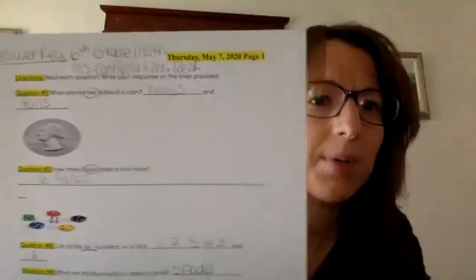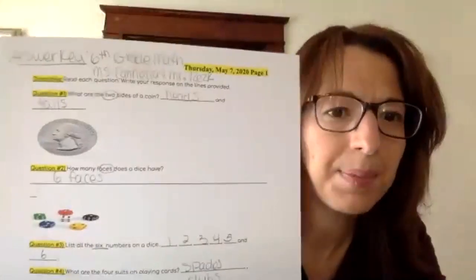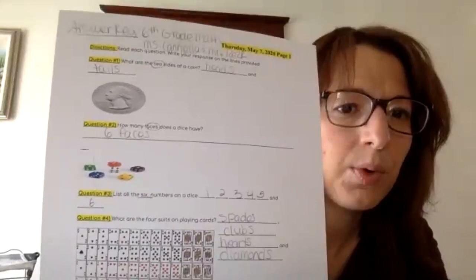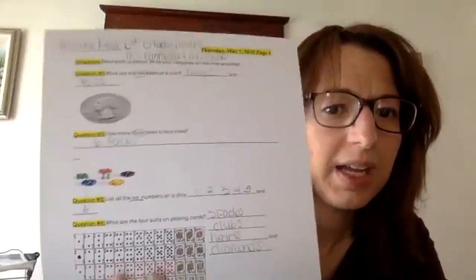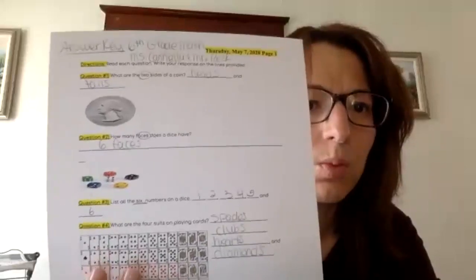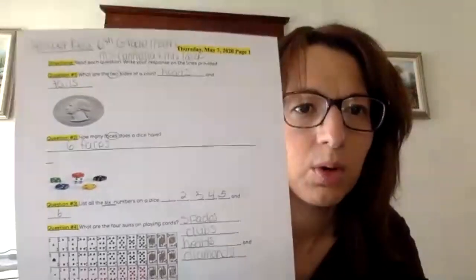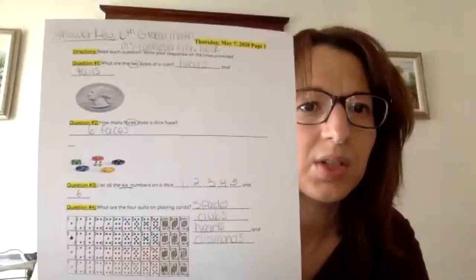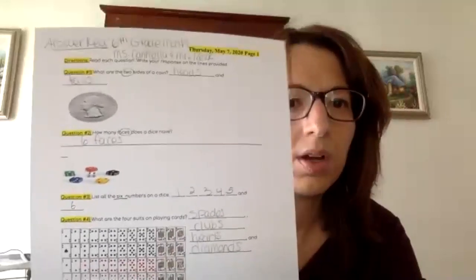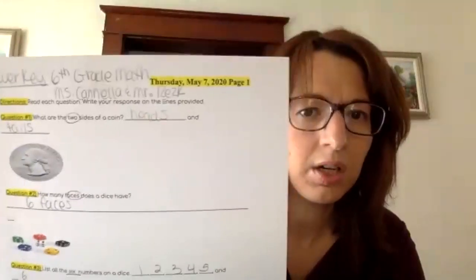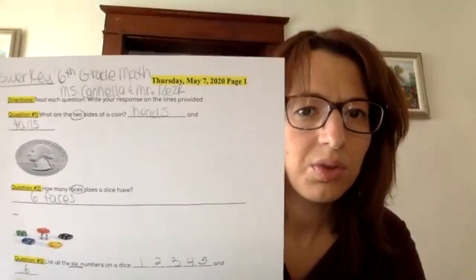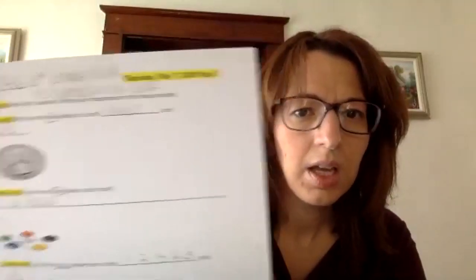Today, we're going to be dealing with probability, which is the likelihood of an event happening, with coins, a dice, and playing cards. This is very important because you do need to know this. If you play card games like blackjack, spit, war, rummy, or anything along those lines, this information will help you understand more of what's in a deck of cards. We're going to start with the first page, and then go into the lesson. This is a little intro to get you started.